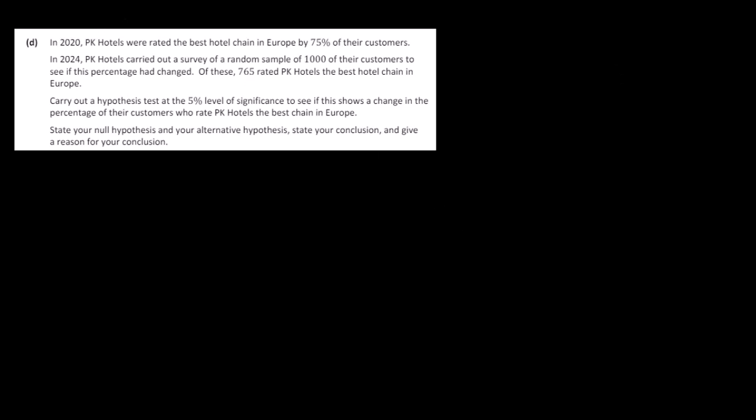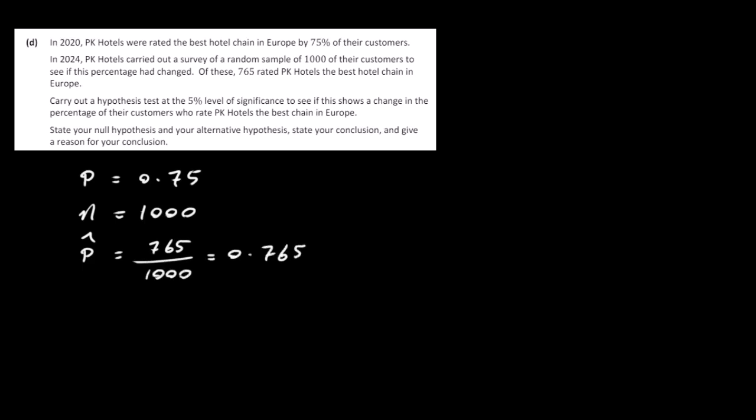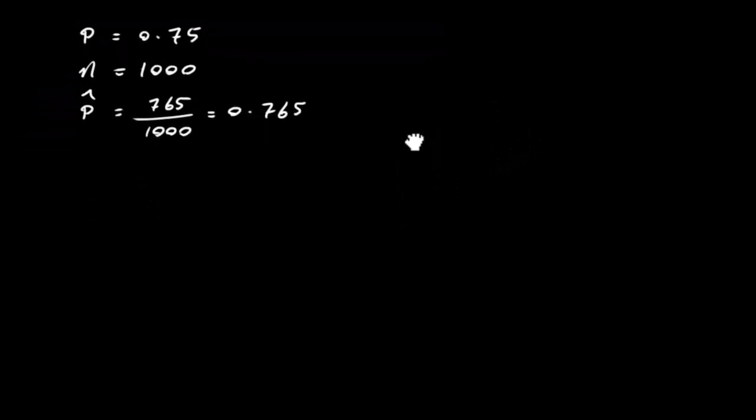Okay, so let's just write down what we're given first of all. We're given that the population proportion P is 0.75. That's this value up here. The sample is 1,000. And then it says, of these 765 rated PK Hotels the best hotels. So that is going to be our P hat, which is 765 divided by 1,000, or just 0.765. Now we've got to carry out a hypothesis test. Now because this is a proportion type question, the only way we can do this in this course is to do a confidence interval. So let's do that.